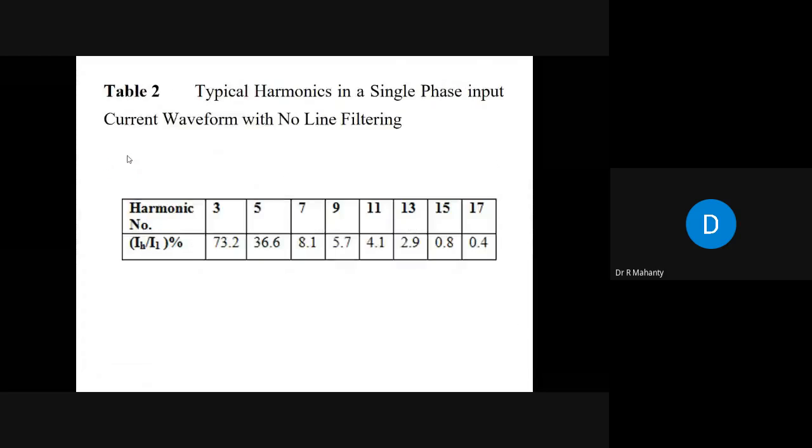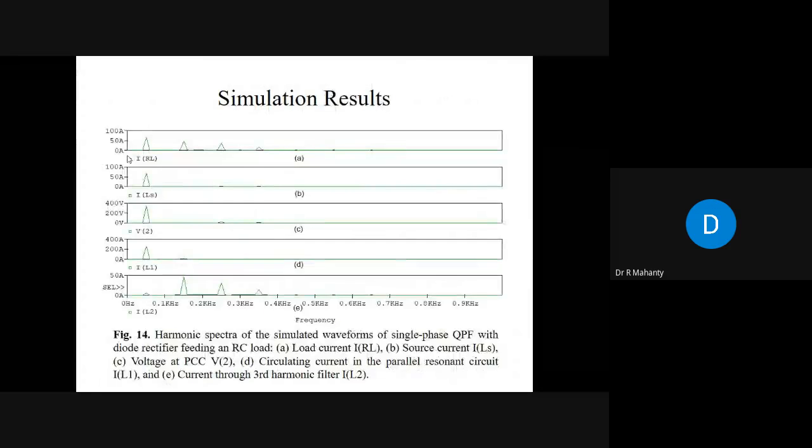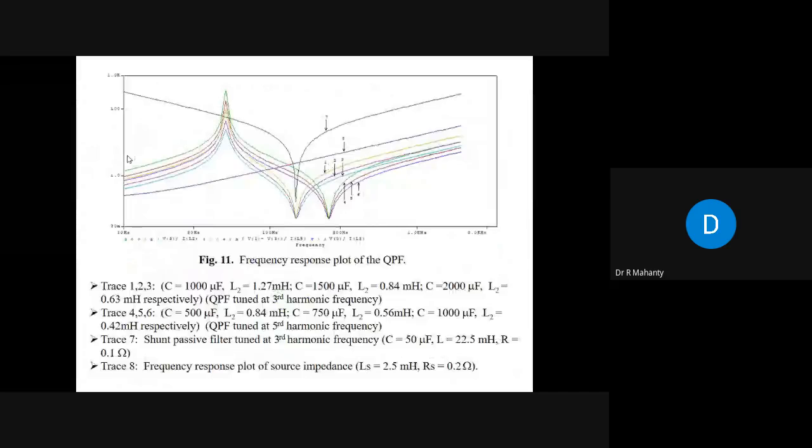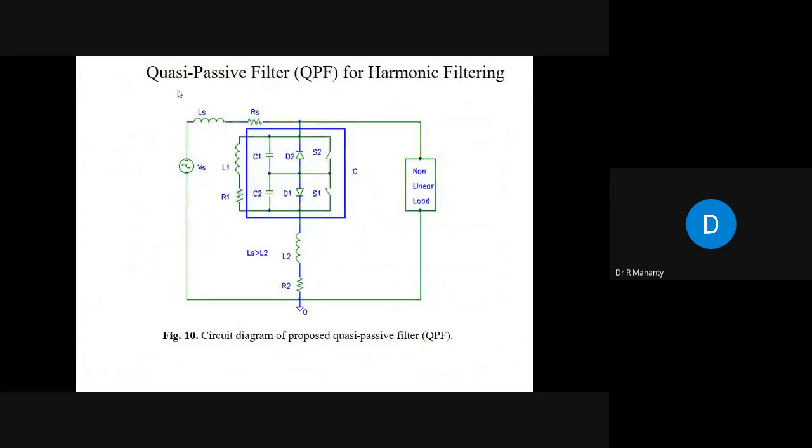Okay, because if your capacitance value is very large, you can see that the current circulating in the parallel resonant circuit is very large. So for a 2500 microfarad capacitor, there will be a large value of current flowing in the circuit. So these inductors will be bulky inductors, and the losses in the circuit will also be high, because you cannot neglect the resistance of the inductor totally.